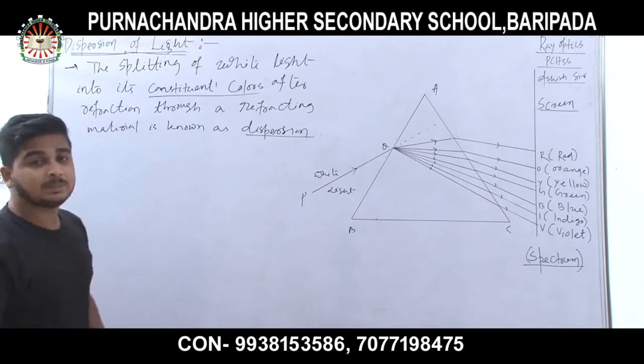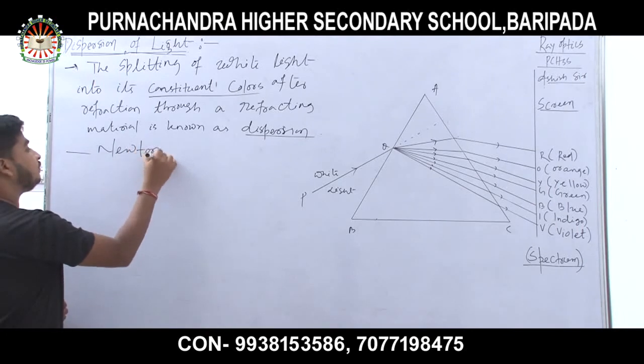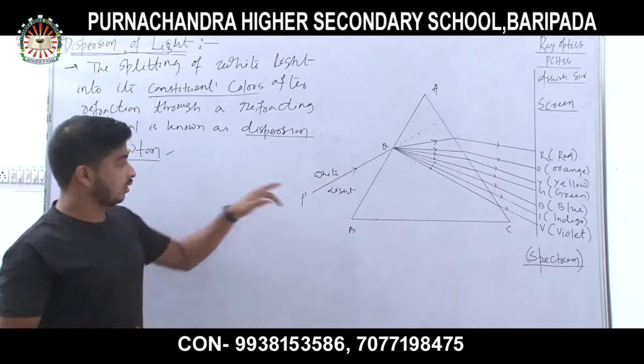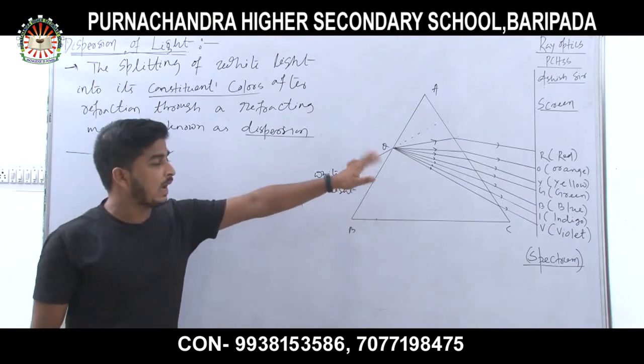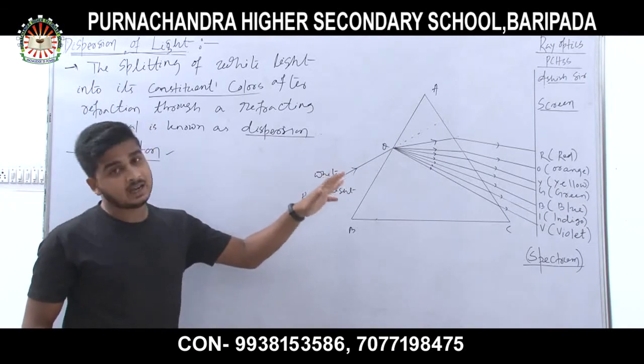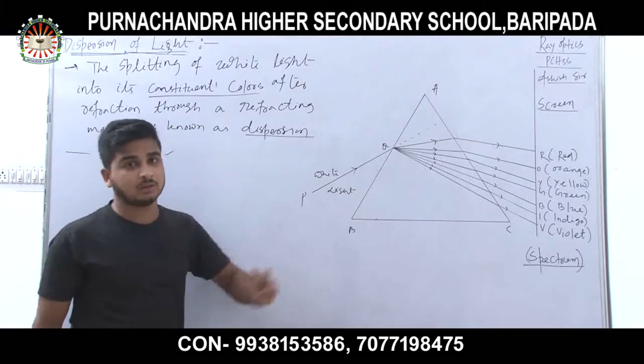This process was first discovered by Newton. Remember that. This dispersion was first found by Newton. What is my point? Why do the 7 colors appear? Let's discuss why the 7 colors come into existence after refraction through a prism.